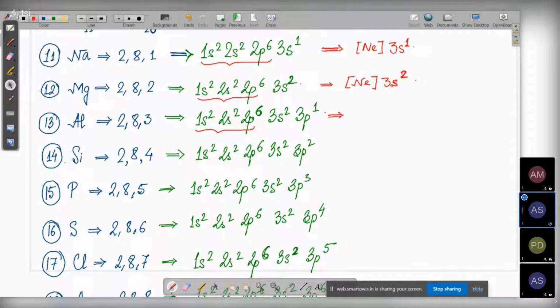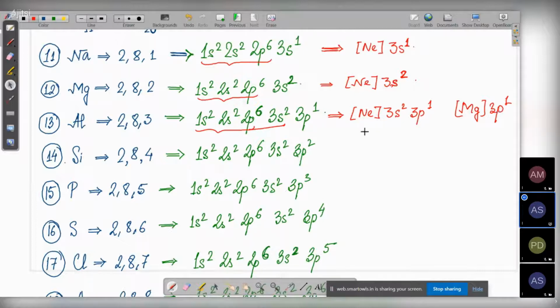That's why this is going to be 3s2, 3p1. See, I cannot take it like 1s2, 2s2, 2p6, 3s2, which is basically magnesium. So I cannot write it this way, because this much is magnesium. I write this much within brackets as magnesium, and then 3p1.